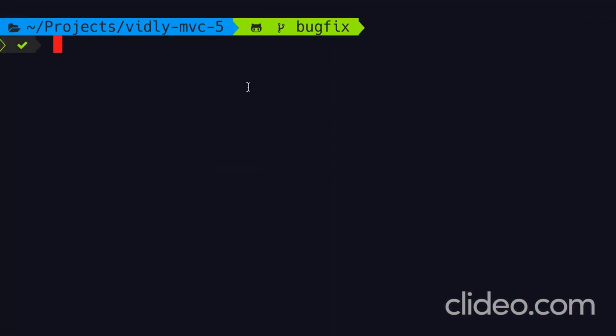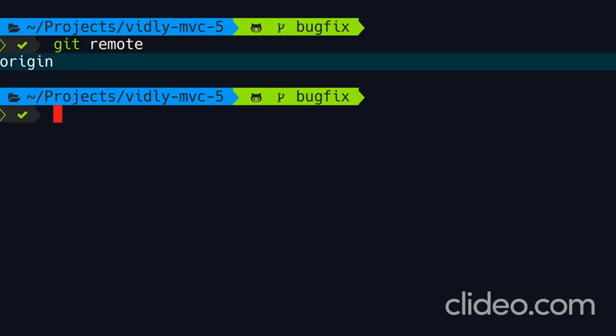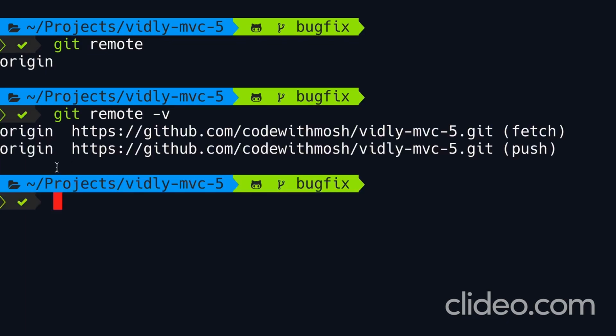Earlier, we briefly talked about the remote command. With this command, we can manage the remote repositories. So currently we have a single remote that is origin. We can run git remote -v, that is short for verbose, to see more details about these remote repositories. So here we have two channels, fetch for getting new objects and push for pushing objects. Both these channels are mapped to this URL.